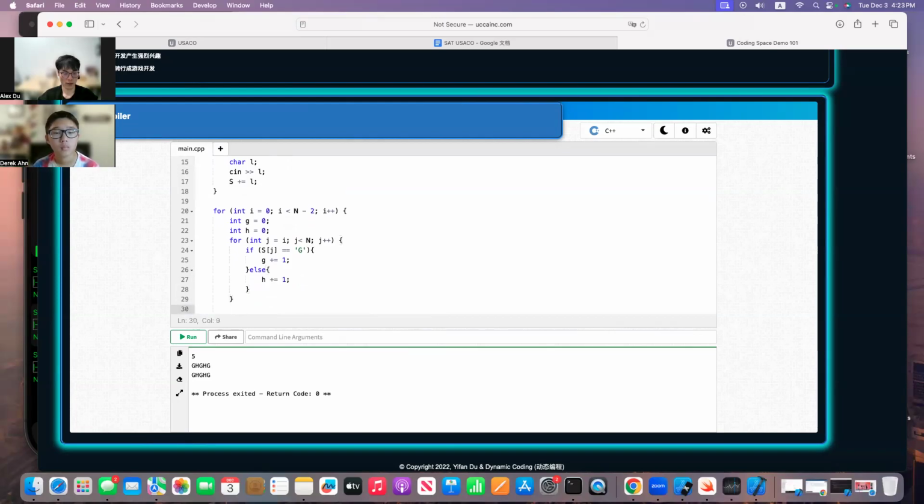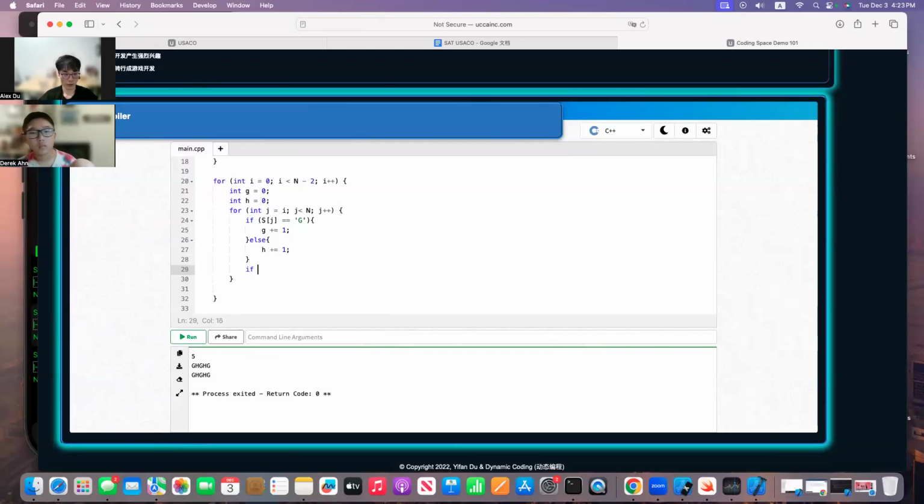And whenever this algorithm is done, you're going to check. So if something is true, then you're going to increase the result by one. This is either, like, if h plus g is equivalent to one, no, no, it's greater than or equal to three, right? And in the meanwhile, you need another or statement here: if h is one or g is one.